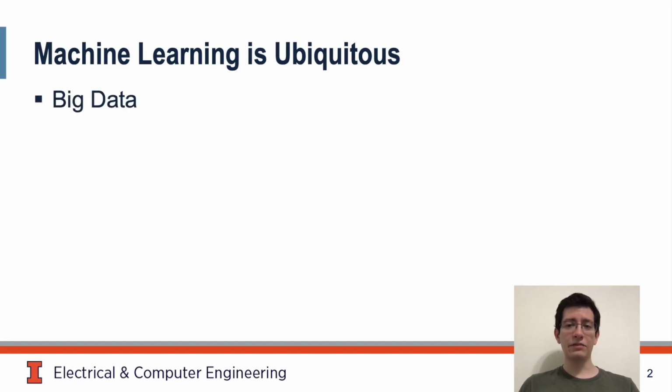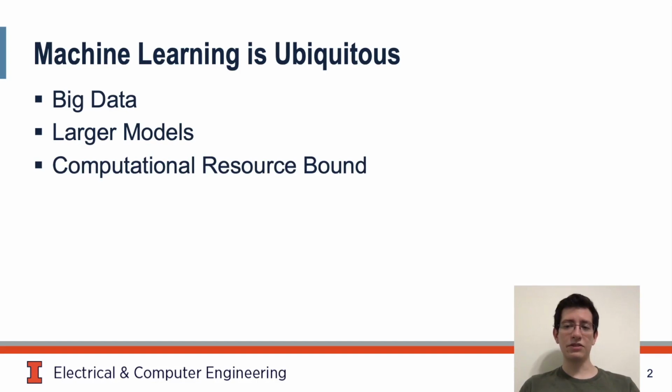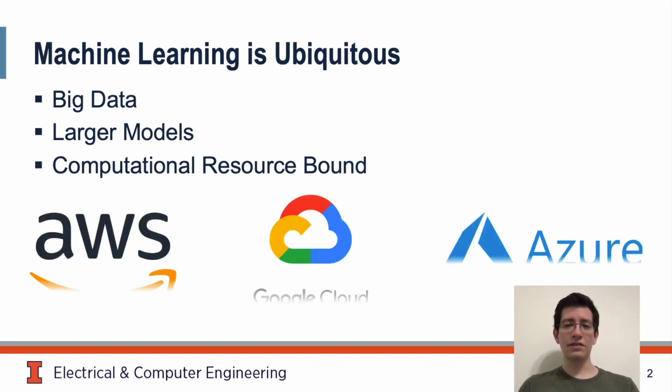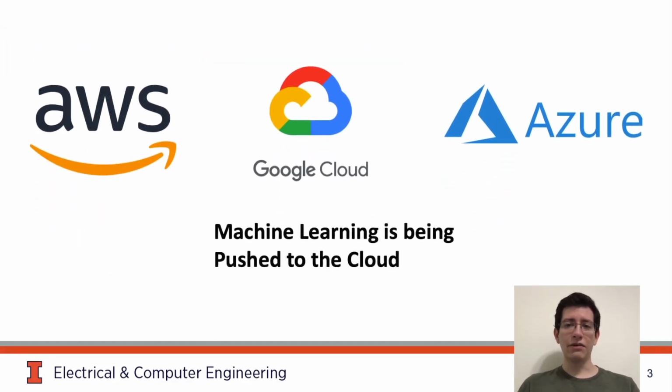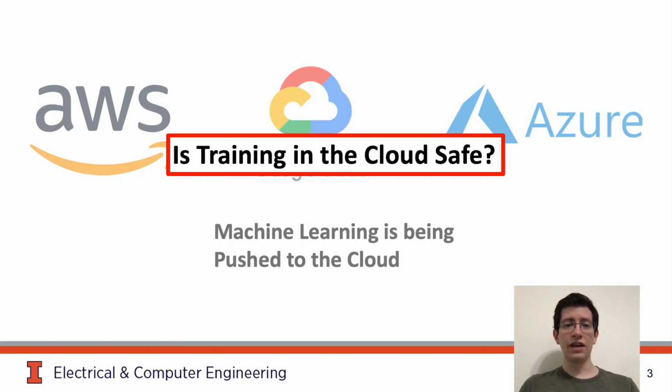Big data has enabled countless new machine learning applications, and larger models have led to vast ML improvements. However, these factors increasingly pressure compute resources. As a result, machine learning is being pushed more and more into the cloud, leading to the rise of machine learning as a service. However, machine learning is increasingly applied to sensitive tasks, bringing us to a critical question. Is training in the cloud safe?